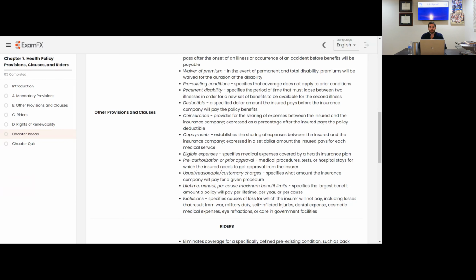Pre-authorization or prior approval covers medical procedures, tests, or hospital stays for which the insured needs to get approval from the insurer. So let's just say your MIB report comes back and you need to do some additional tests. To get that prior authorization or prior approval, you're going to have to go through medical procedures, tests, or hospital stays just to get the approval from the insurer.